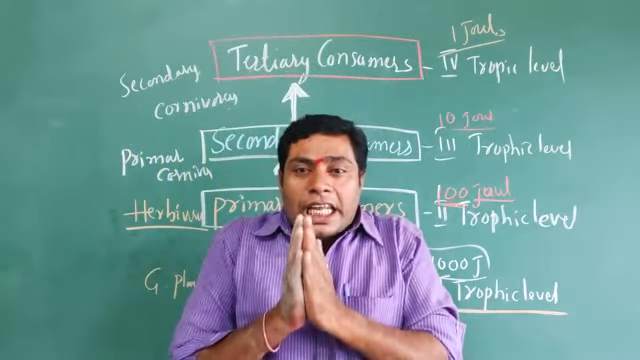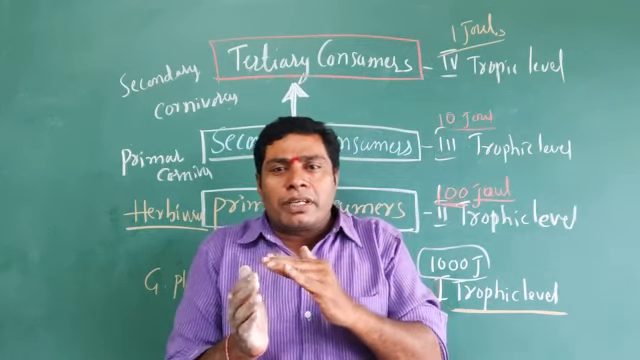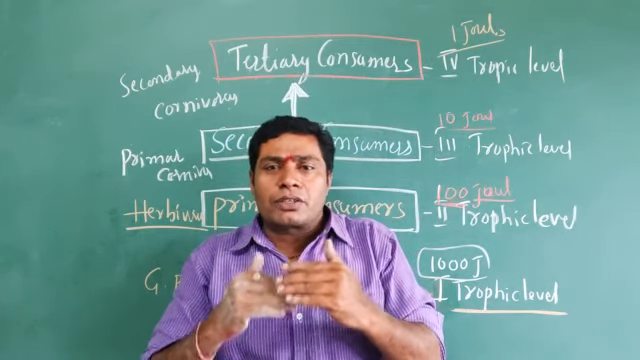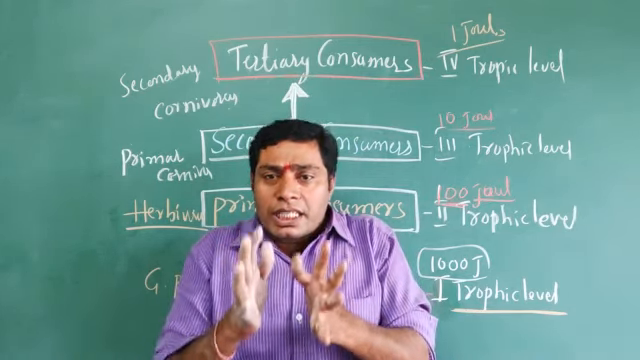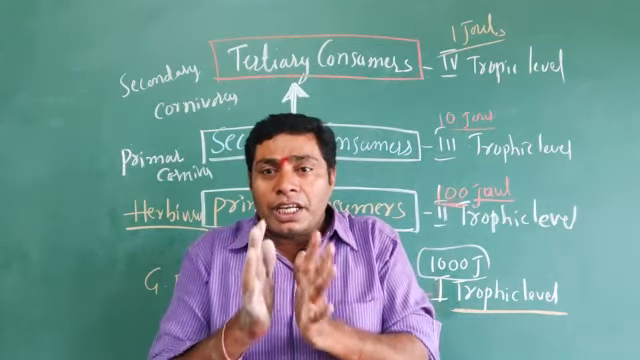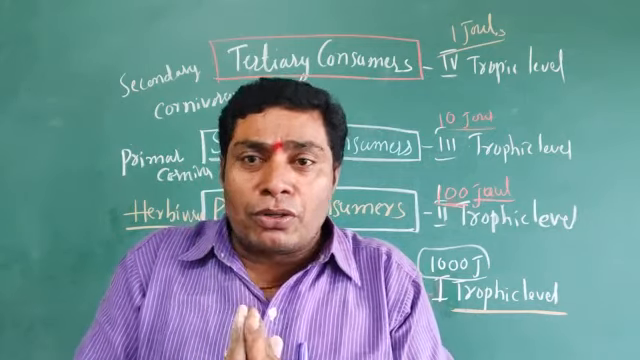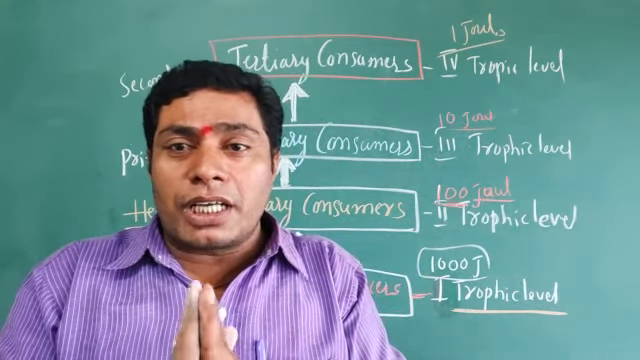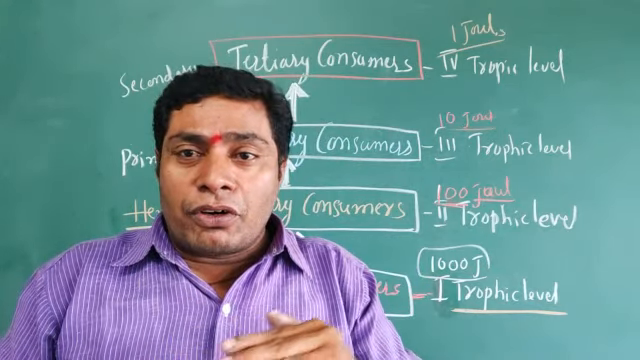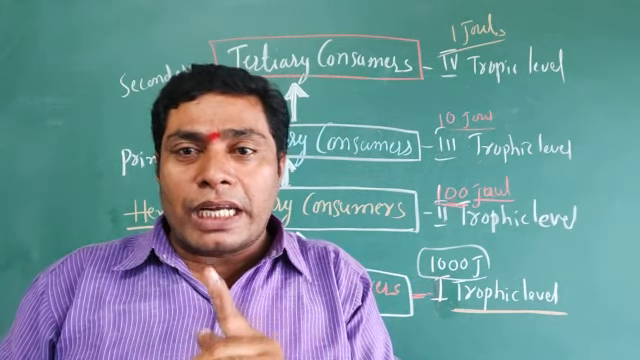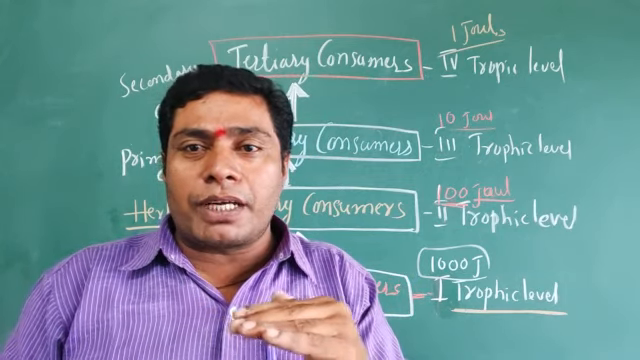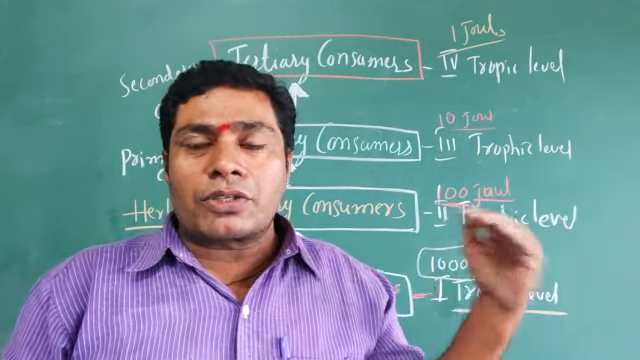So 10% of energy can be transmitted from one trophic level to the next trophic level. This is a statement given by Lindemann. So that's why it is known as Lindemann's rule. Lindemann's 10% law means the energy flow is only 10%. Only 10% of energy can be transmitted from one trophic level to the next trophic level.